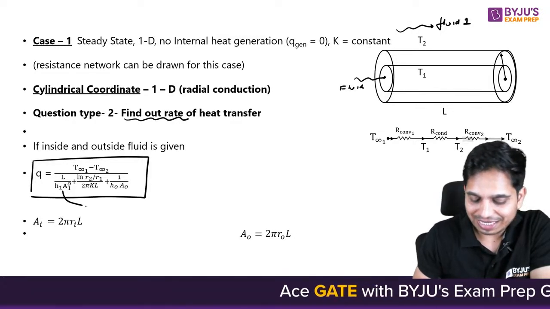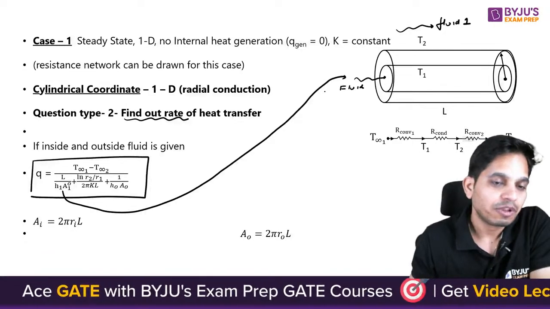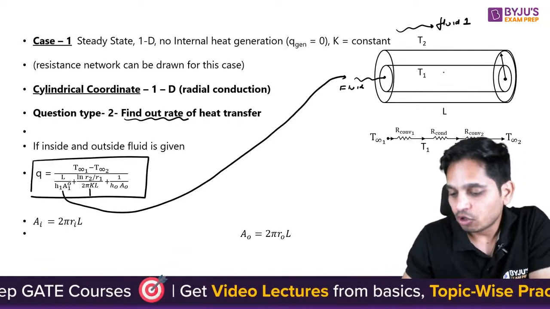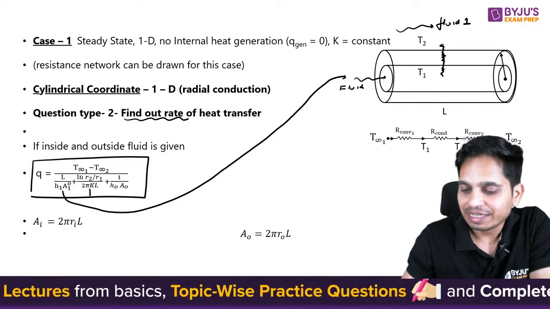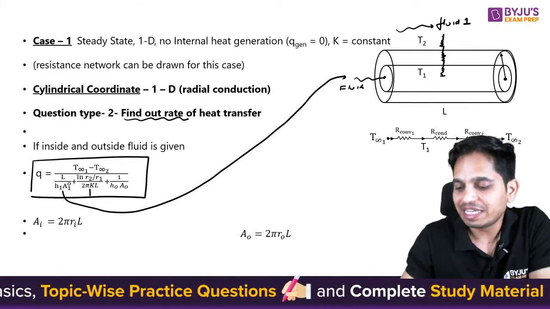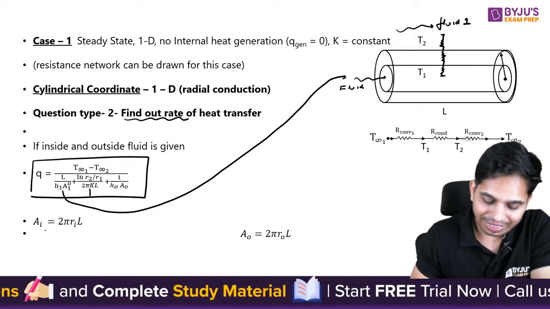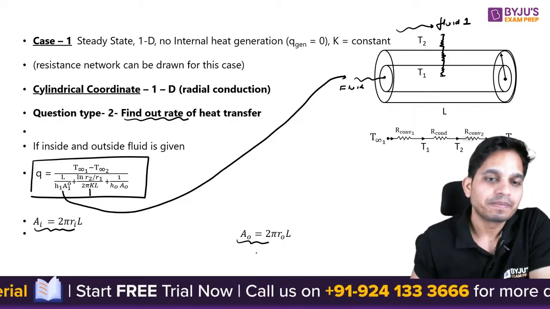This is the resistance through this fluid, and this is the conduction resistance in the thickness. So first there is convection resistance, then conduction resistance, then convection. These three resistances you will see in this particular case. And the area is 2 pi r1 L, 2 pi r0 L.